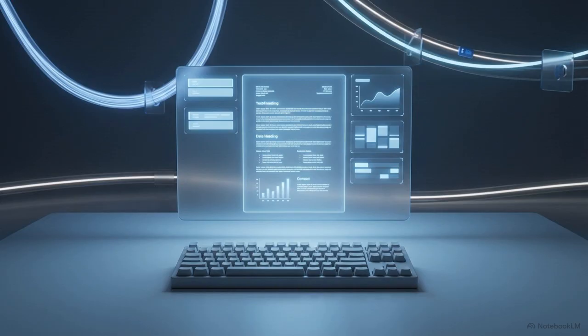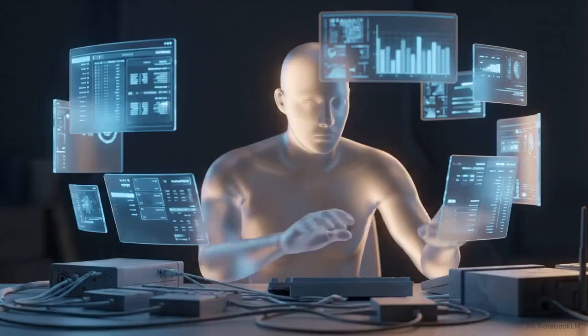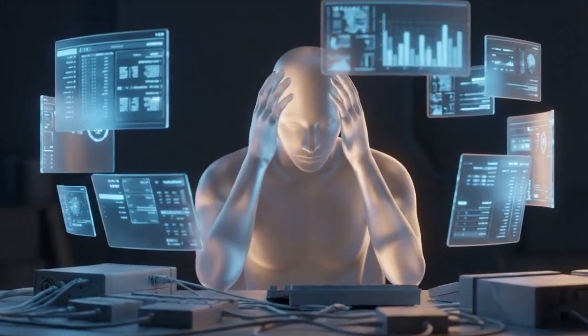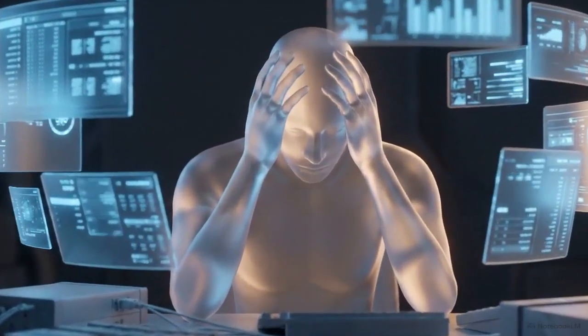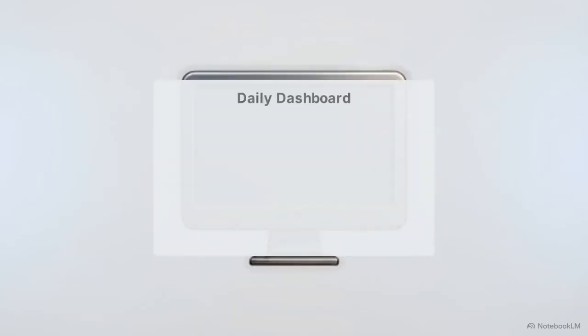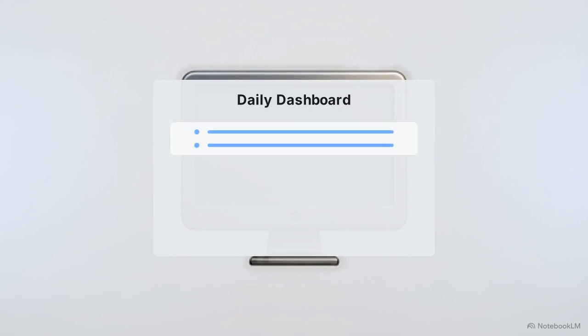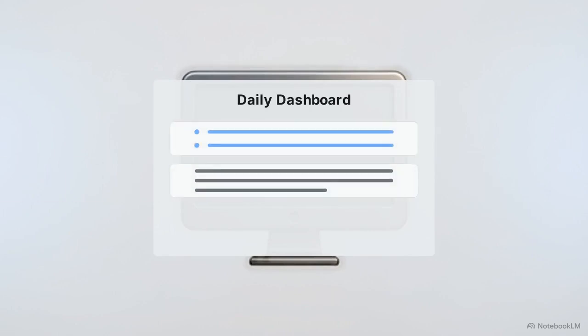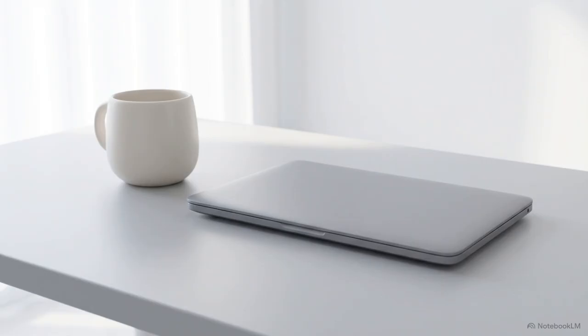This decouples software operation from the human's physical presence, allowing work to be produced without a person sitting at the keyboard. Traditionally, the first hour of the day is spent hunting through various apps to figure out what was missed overnight. Because the system has been working asynchronously, it can generate a daily dashboard by 8:30 a.m. This dashboard extracts project notifications, summarizes long document attachments, and flags only the specific items that require a human decision. This reduces the time spent navigating between applications to collect information.